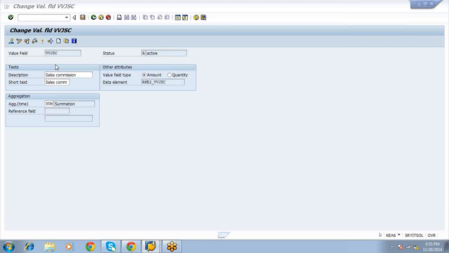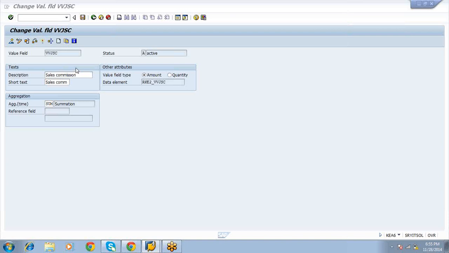Next one is COGS breakup, cost of goods sold breakup. That means for each cost component we need to create one value field, right? Each cost component means, COGS is the total value, right?